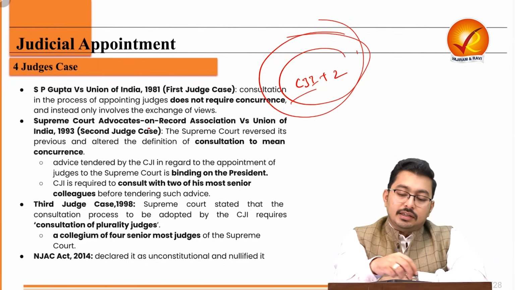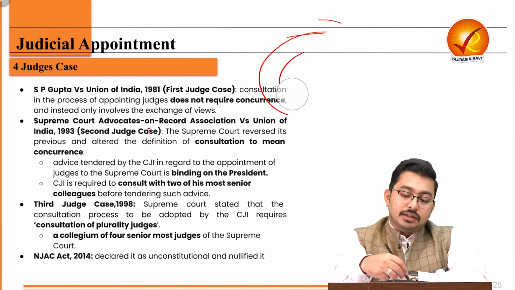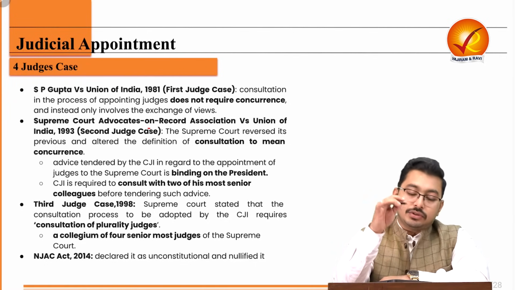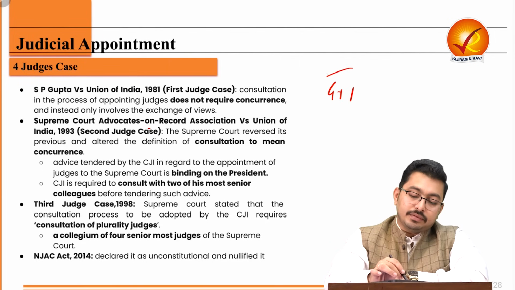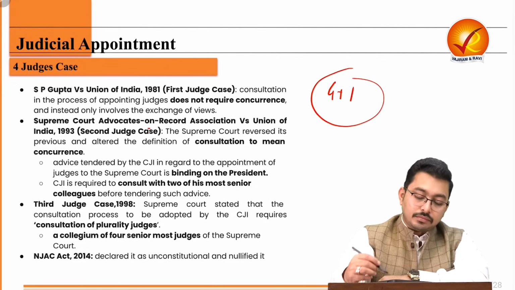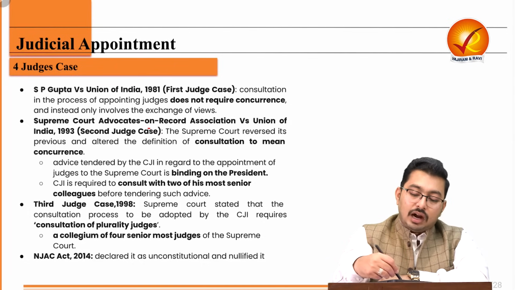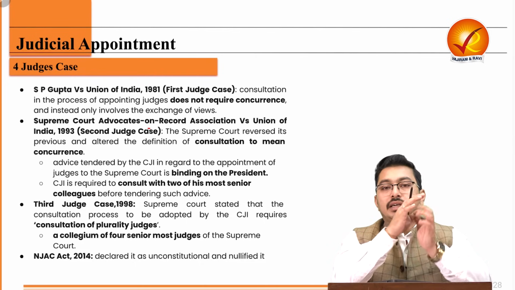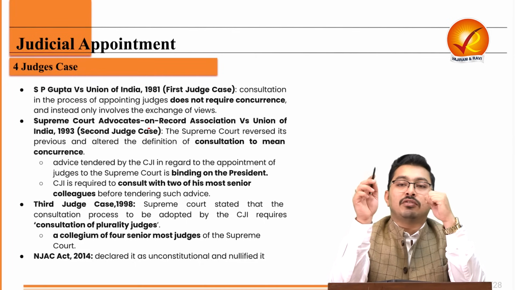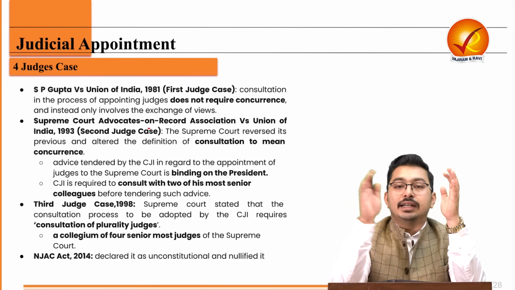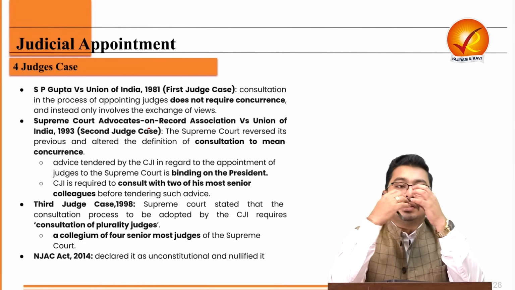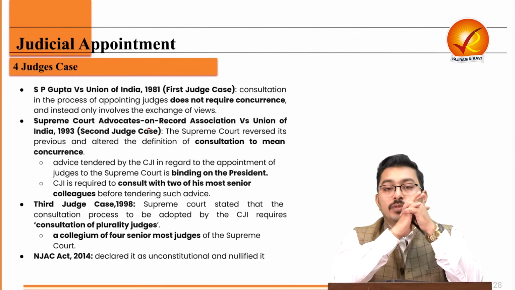This three member collegium became a 5-member collegium. So 4 plus 1. So 4 senior most and the Chief Justice of India. Now, after this, what happened is that the overall, when you see from the first judge's case, the participation of the executive has gradually declined in terms of consultation, in terms of any discussion with the executive per se.